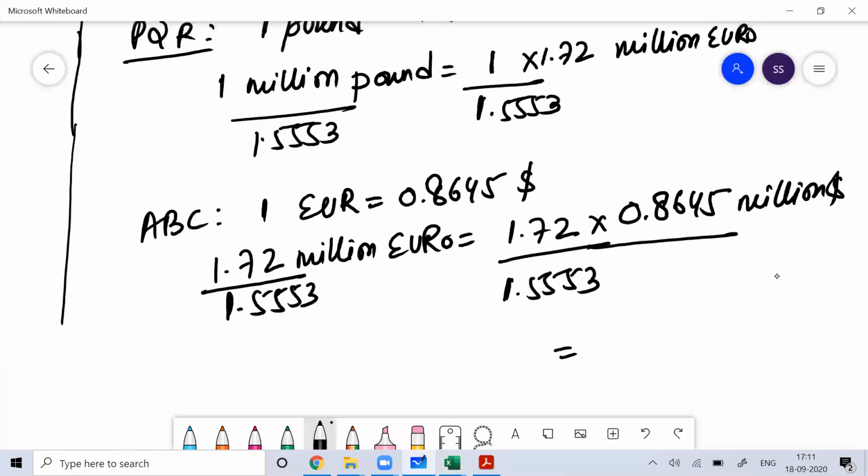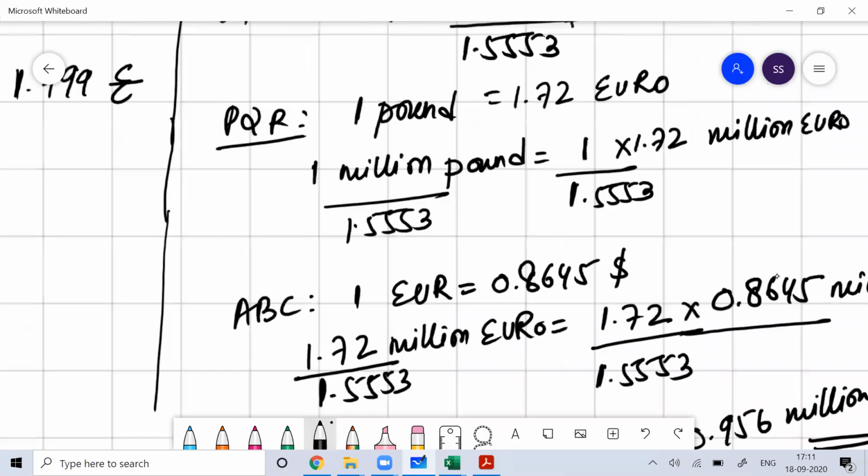So you'll get $0.956 million. So no arbitration gain. If you do it this way, there's no arbitration gain.